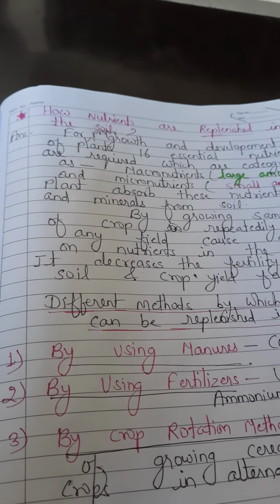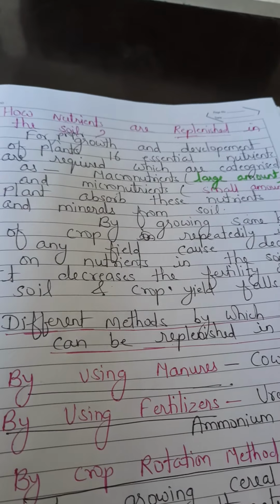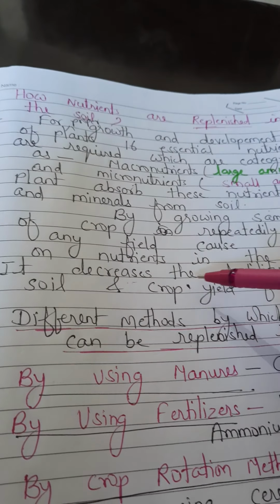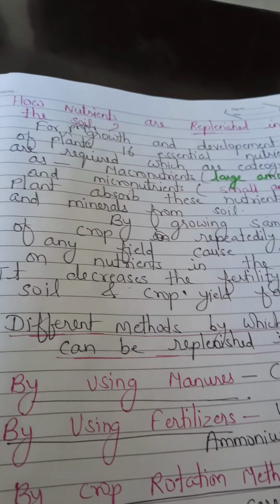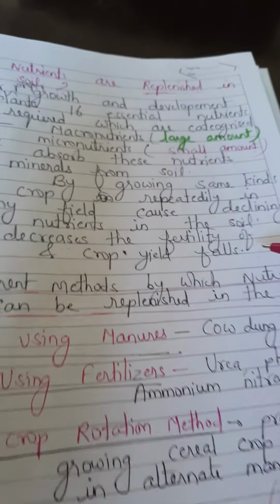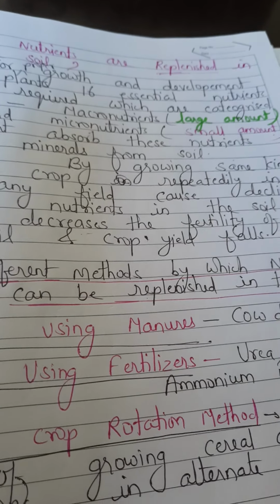So what happens when we grow the same kinds of crops repeatedly in any field? It causes the declining of the nutrients in the soil. It decreases the fertility of the soil and also affects the crop production. That means crop yields fall. So what are the different methods by which nutrients can be replenished in the soil?